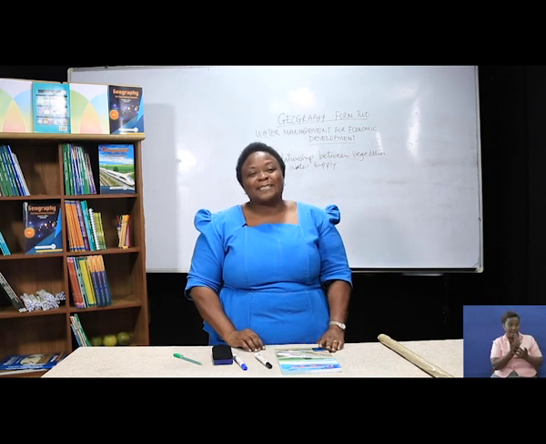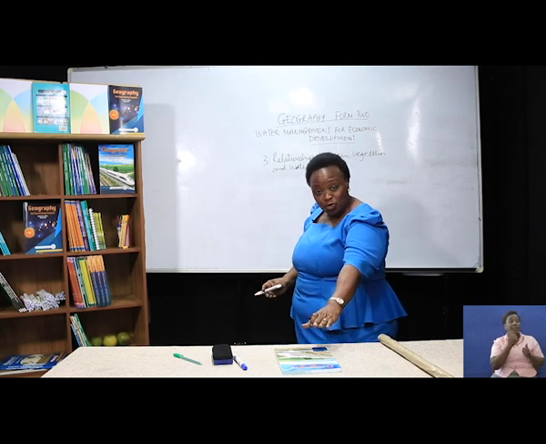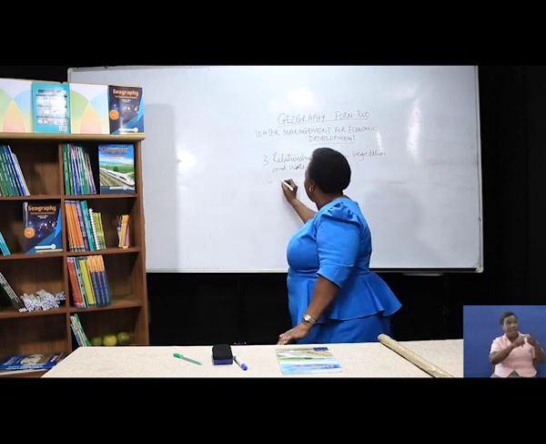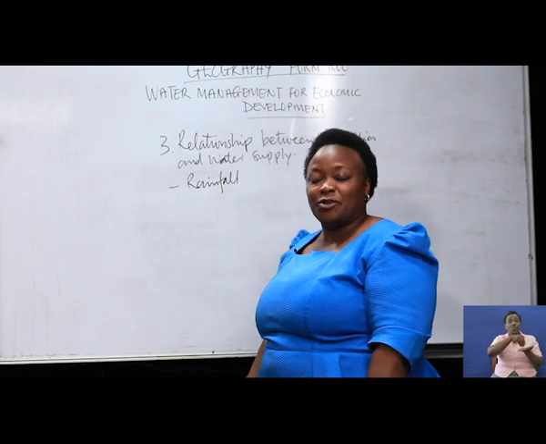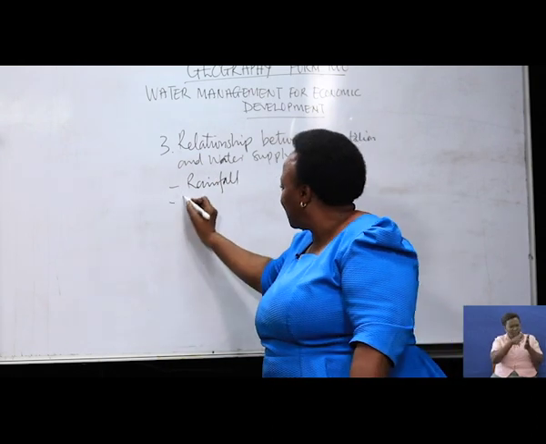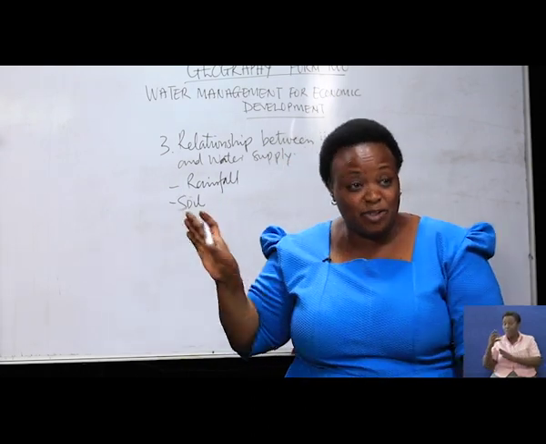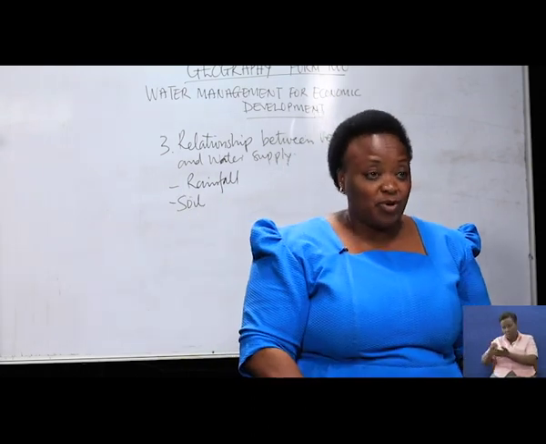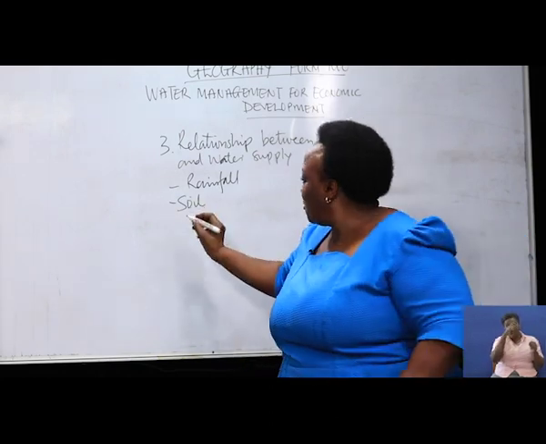Now, we say that vegetation growth depends on various factors. In order for vegetation to grow, that depends on rainfall or water. It also depends on the soils of a particular area. I will not talk much of this, as you will learn it when you enter chapter 4. Temperatures also.